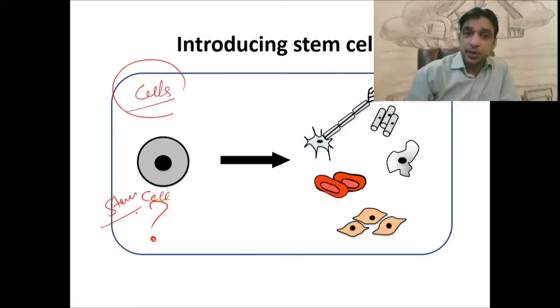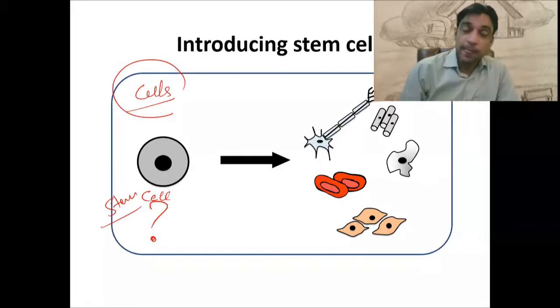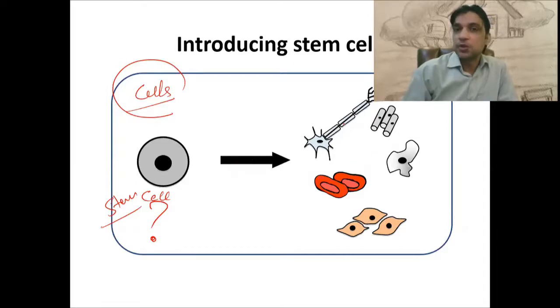By definition, a stem cell has the potential to become every sort of cell out there. It can transform itself into a neuron, a muscle, a blood cell, epithelial cells and other types of cells.